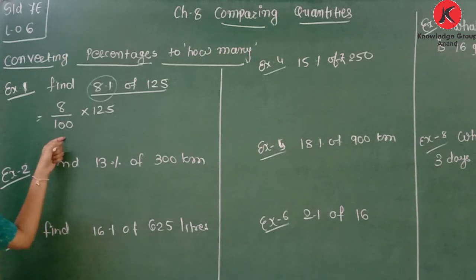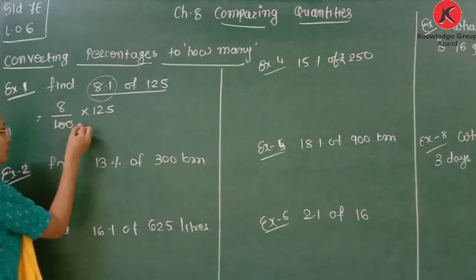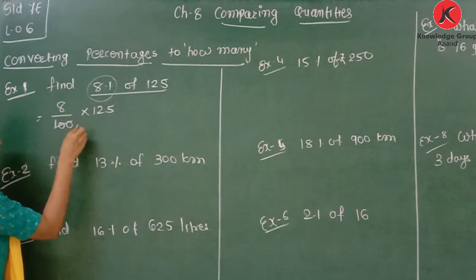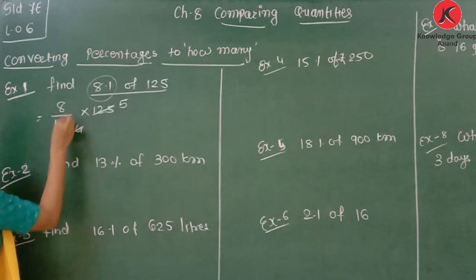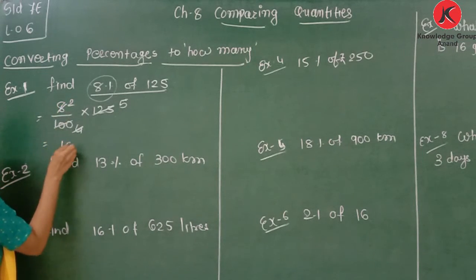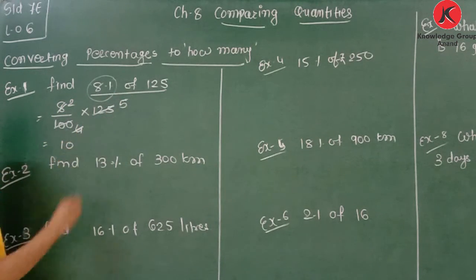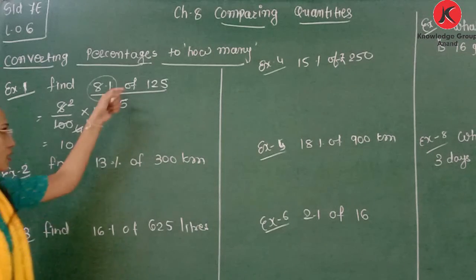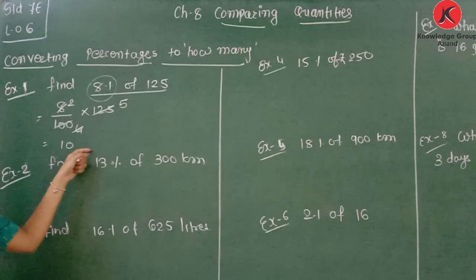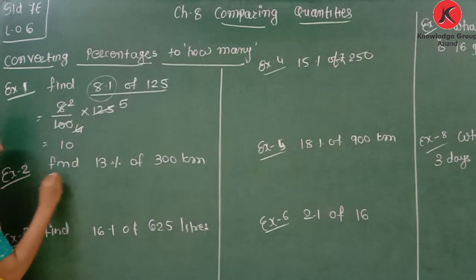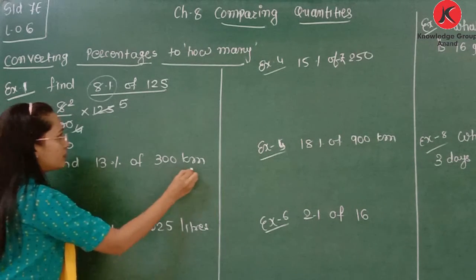Now perform the simplification. So here 25 4s are 100, 25 5s are 125. 4 2s are 8, so it is 10. Means 8% of 125 is 10. If you take 8% of 125, it represents 10. Clear? Now next one. Find 13% of 300 kilometer.